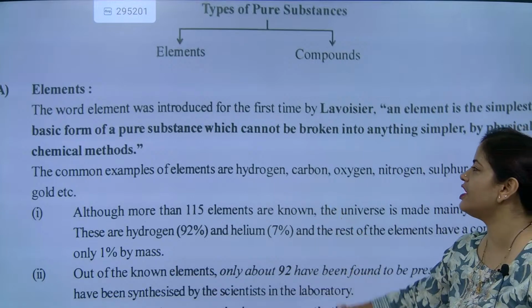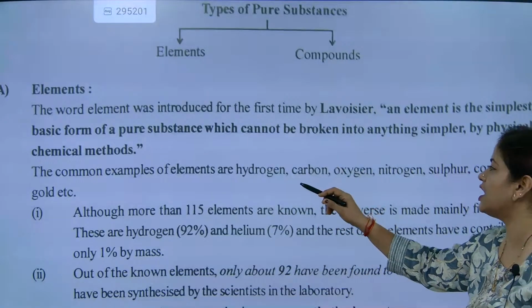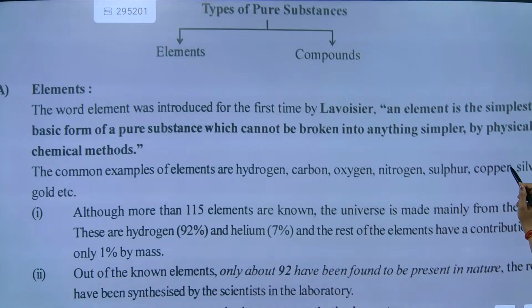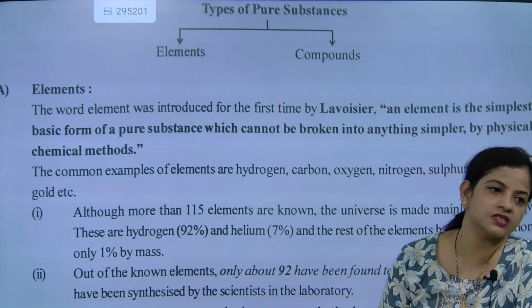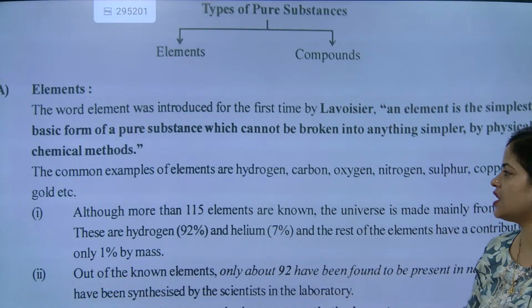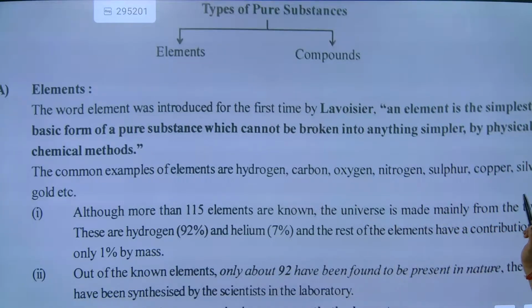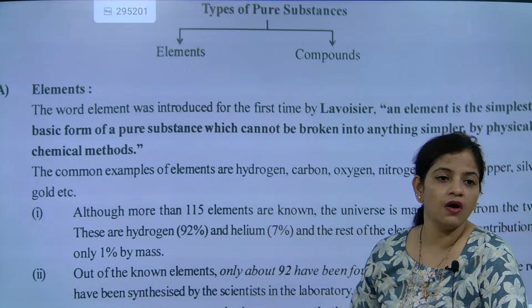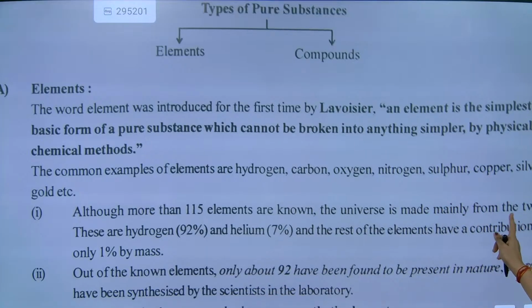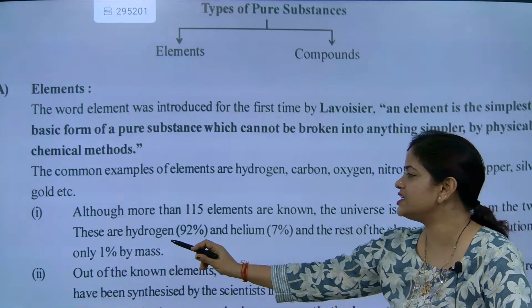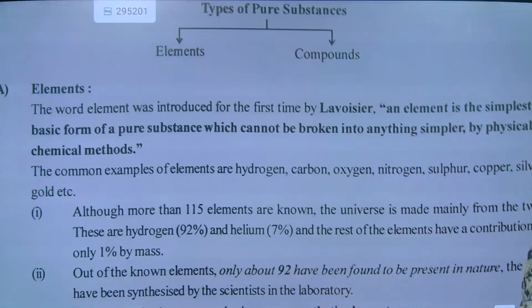The common examples of elements are hydrogen, carbon, oxygen, nitrogen, sulfur, copper, silver and gold. These are classified as elements. Now, how many elements are known till now? 115 elements are known. The universe is made mainly of two elements, hydrogen and helium.